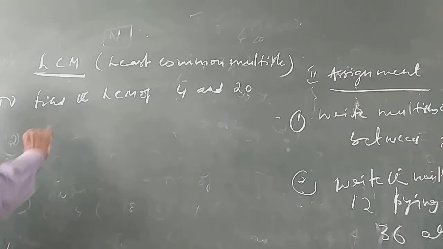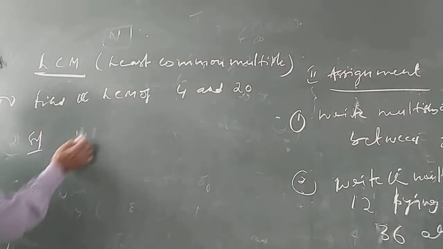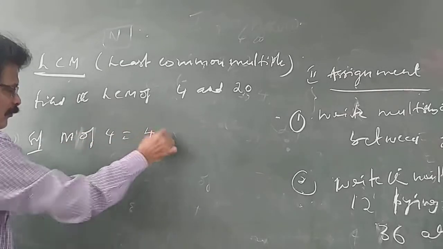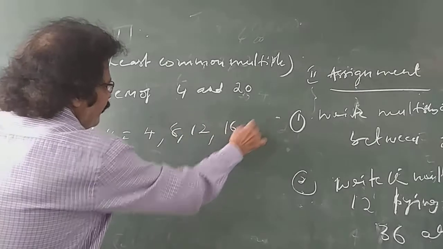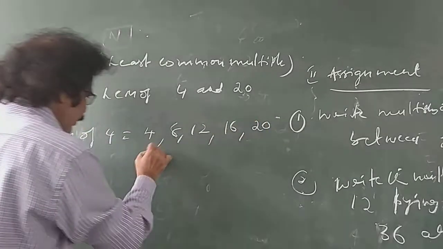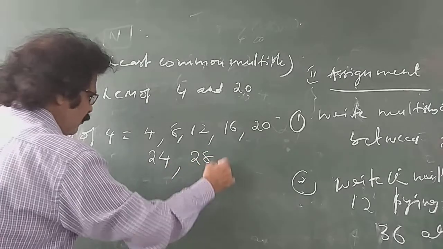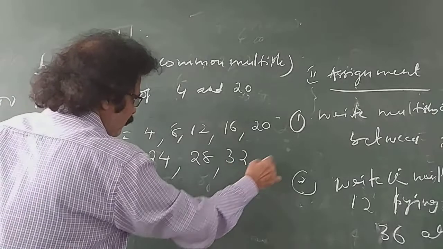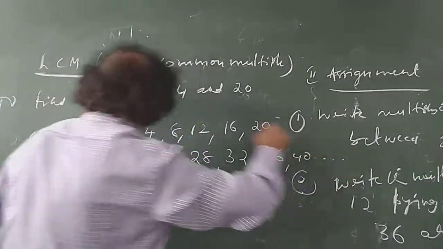By writing the multiples of 4: 4, 8, 12, 16, 20, 24, 28, 32, 36, 40 and so on.